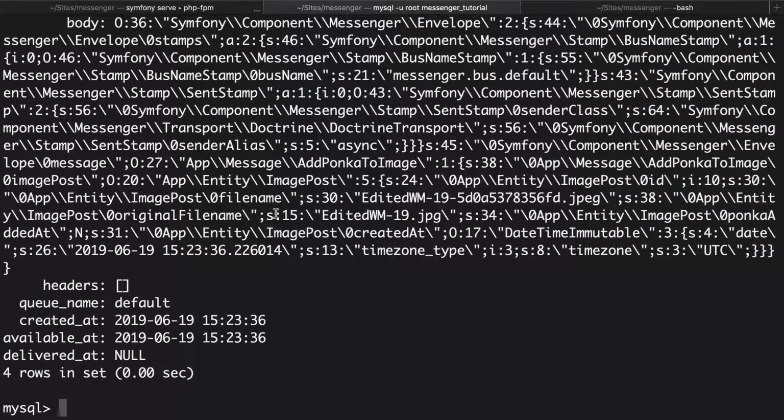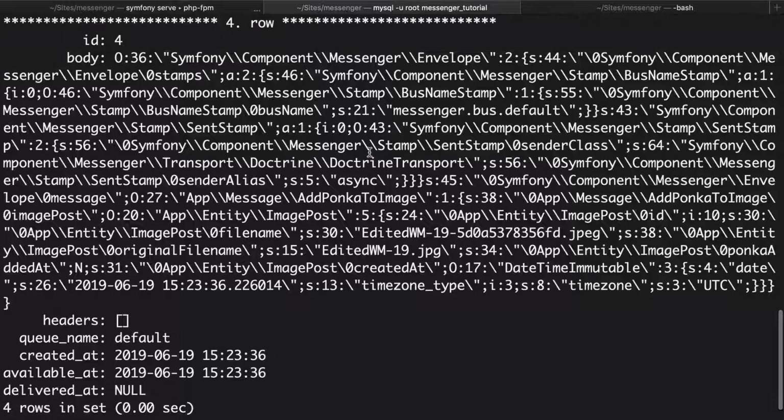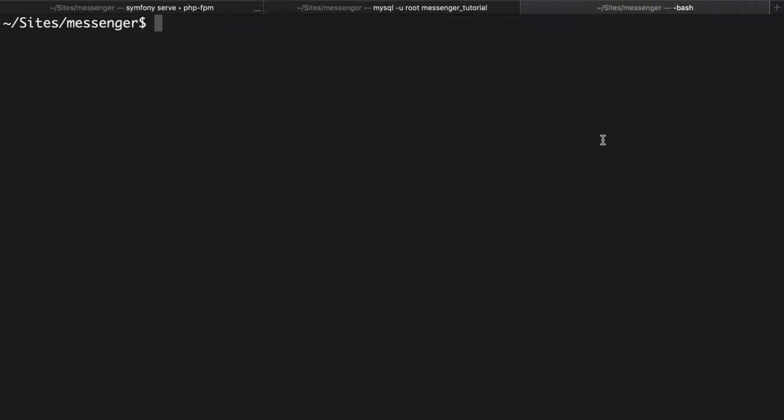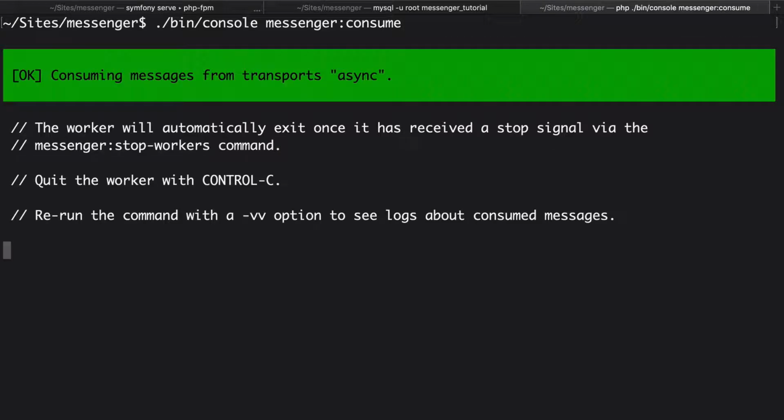We need something that can fetch each row one by one, deserialize each message back into PHP, then pass it to the message bus to be actually handled. That thing is a special console command. Run bin/console messenger:consume. You won't see any output yet, but unless we mess something up, this is doing exactly what we need. Reading each message, deserializing it, and sending it back to the bus for handling.